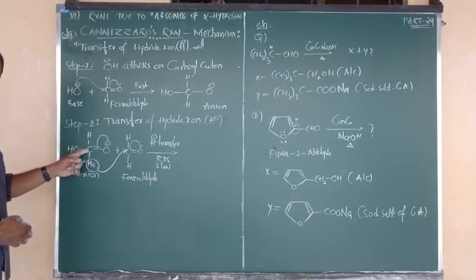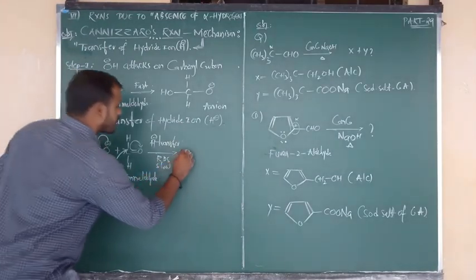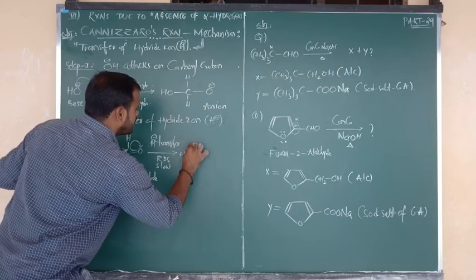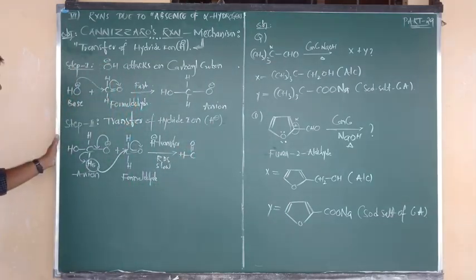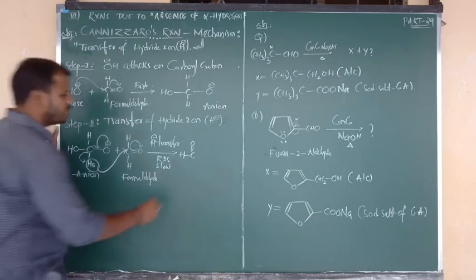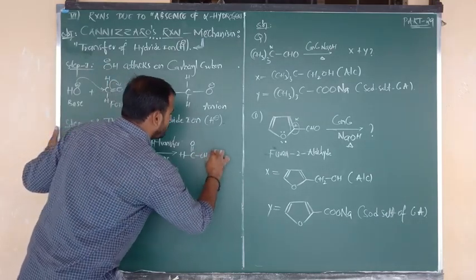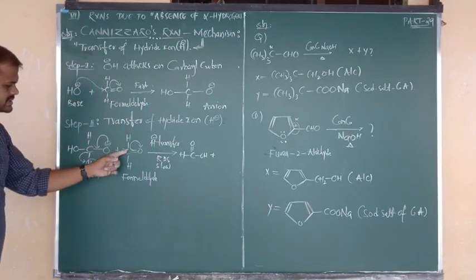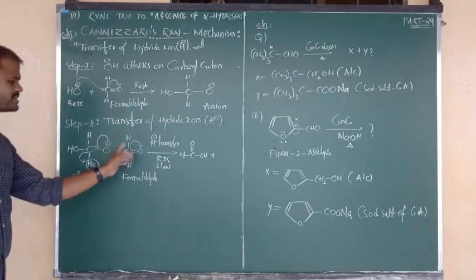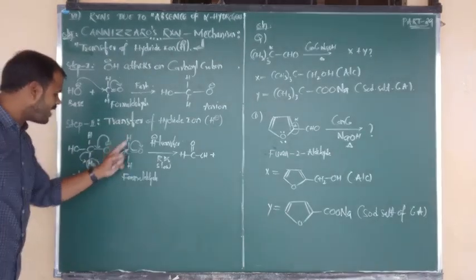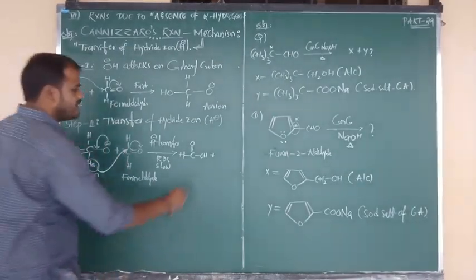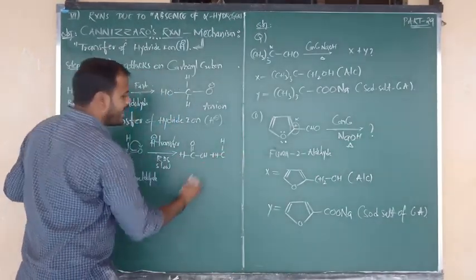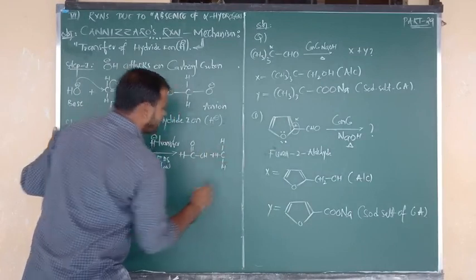H bonded to C, C double bond O, connected to the OH group, plus H above plane, C above plane H, C below plane H, and one more hydrogen you are transferring. So around the carbon 1, 2, 3 hydrogens will be there: C above plane H, this newly attacking hydrogen, and this below plane H.